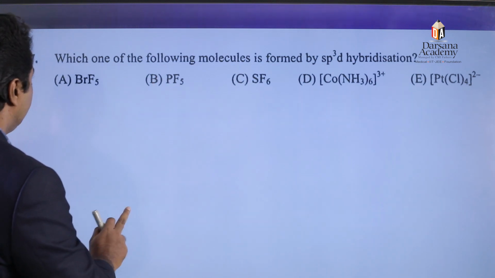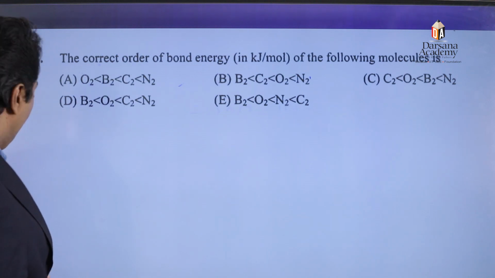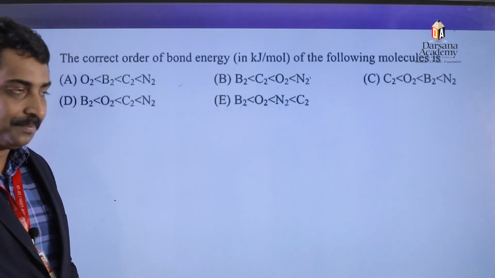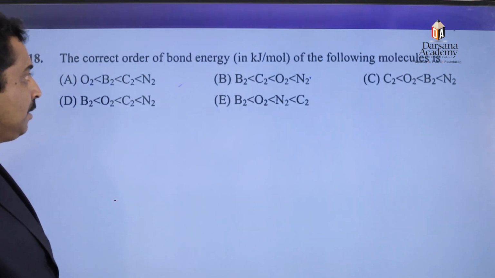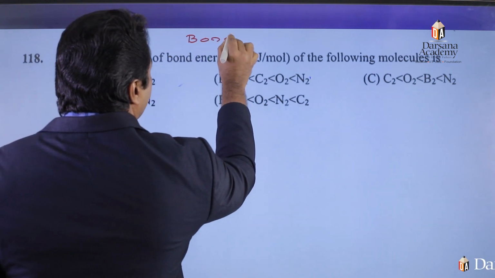Okay. Next, the correct order of bond energy of the following molecules. Correct order of bond energy of the following molecules. Oxygen molecule, boron molecule, carbon molecule, nitrogen molecule. So we know that bond energy is directly proportional to which one?